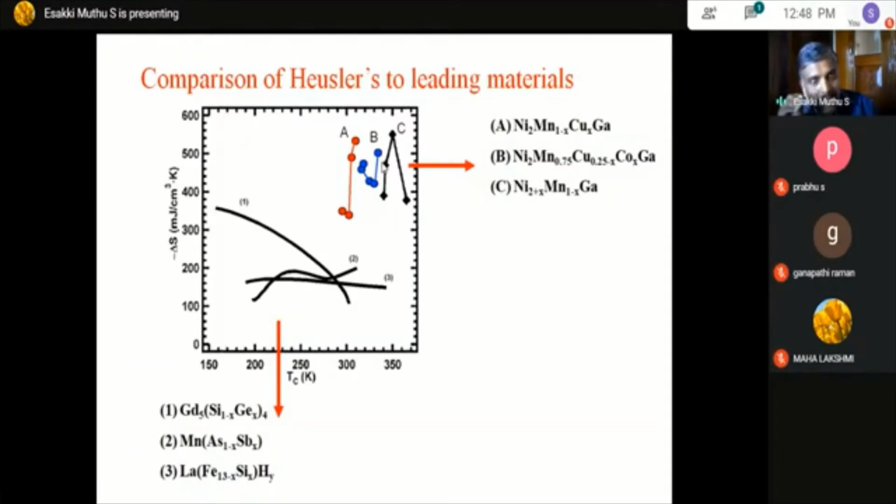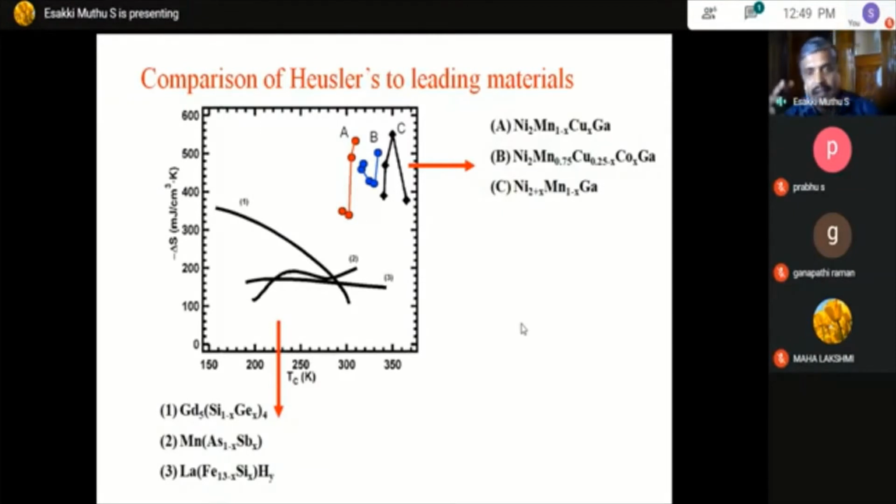The other thing we have to see is that, in order to have a wide operating temperature, the delta Sm curve should show a wide temperature range. So that is another thing we have to look at. But here, the temperature span is very small compared to these materials. Okay. But we have chosen this material because we have a high delta Sm value.